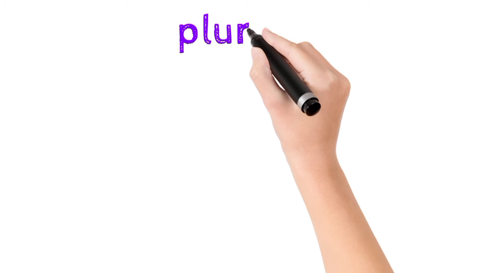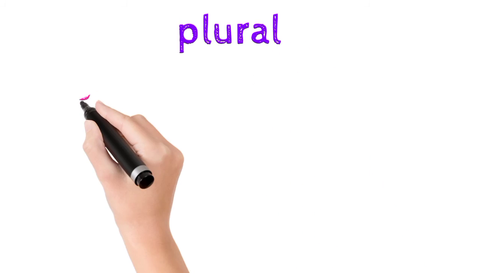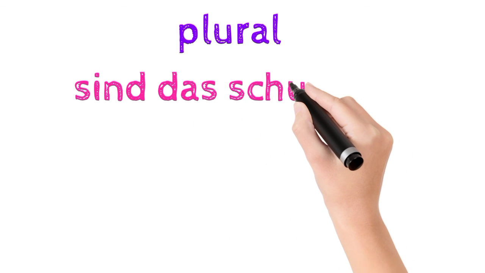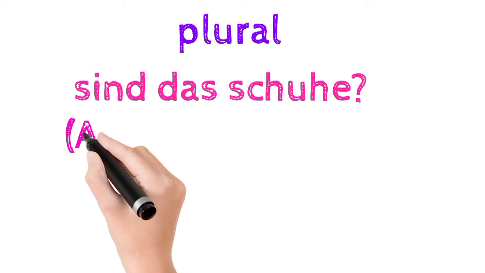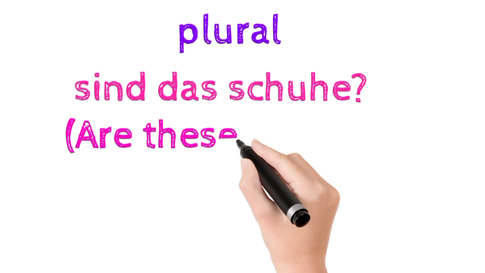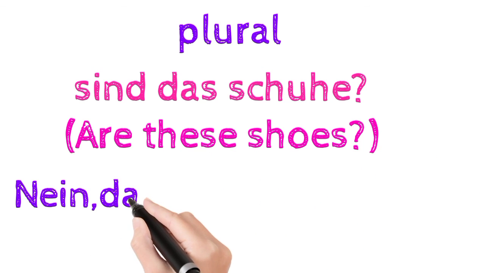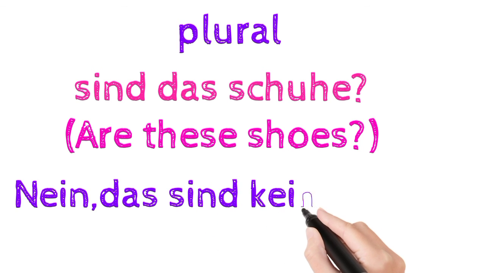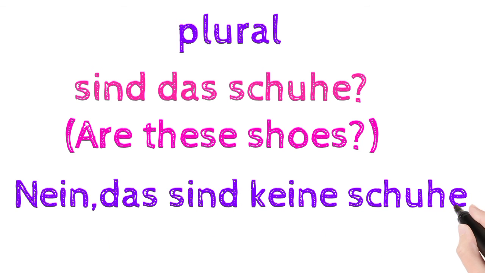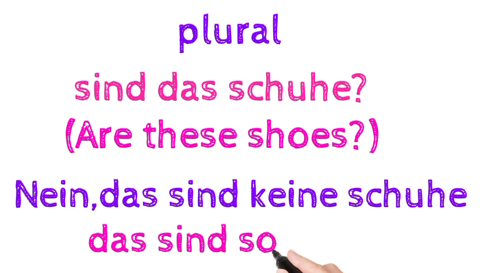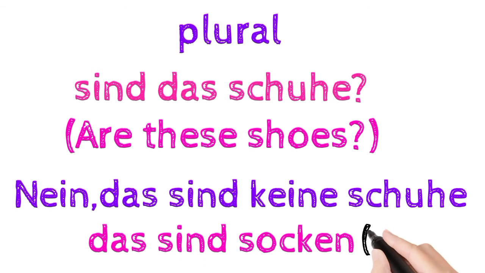Now the example of plural. Sind das Schuhe? Are these shoes? Nein, das sind keine Schuhe. Negative article for plural is keine. Das sind Socken. As you already know that in plural there is no unbestimmte article. That's why das sind Socken. Socken means socks.